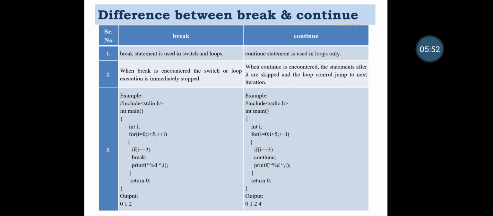In the continue statement example: #include header file, int main, in curly braces int i. For i equals 0, i less than 5, ++i. If i equals 3, then continue the statement, otherwise print the %d value of i, and return 0. If the condition is true, then continue to the increment operator. Otherwise, when it becomes false, the execution terminates.